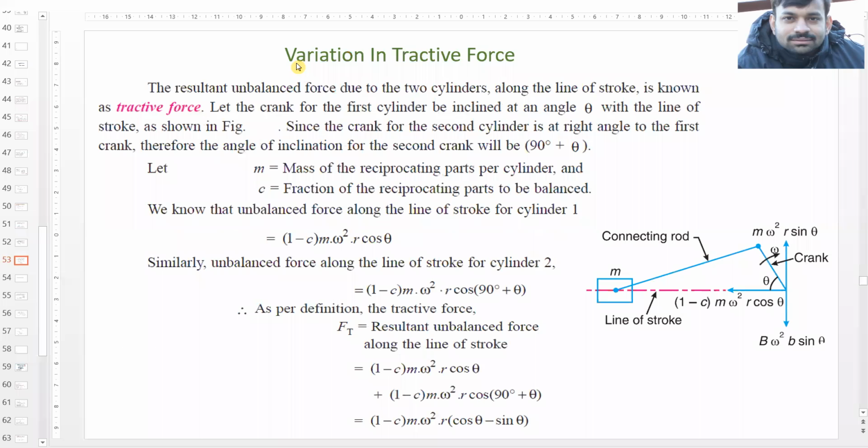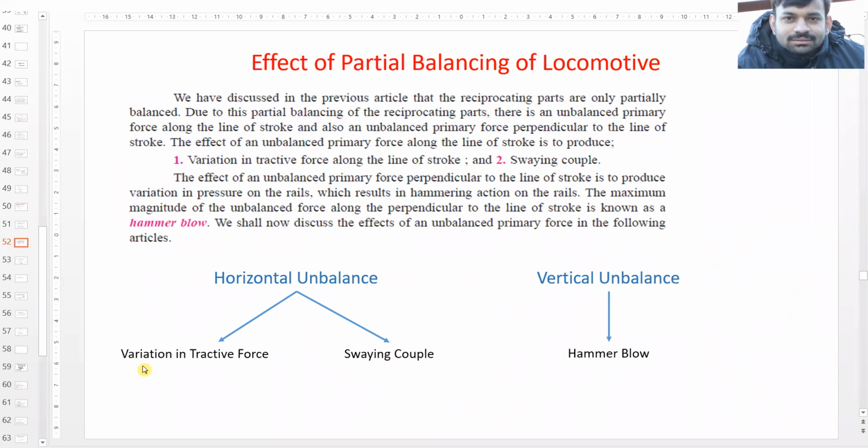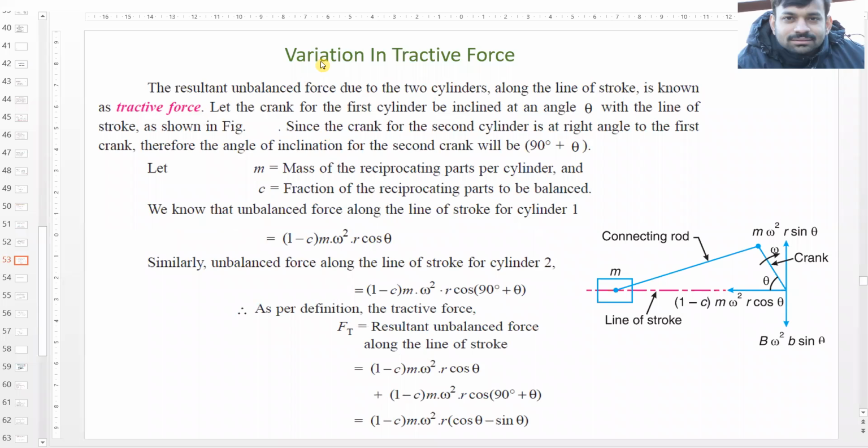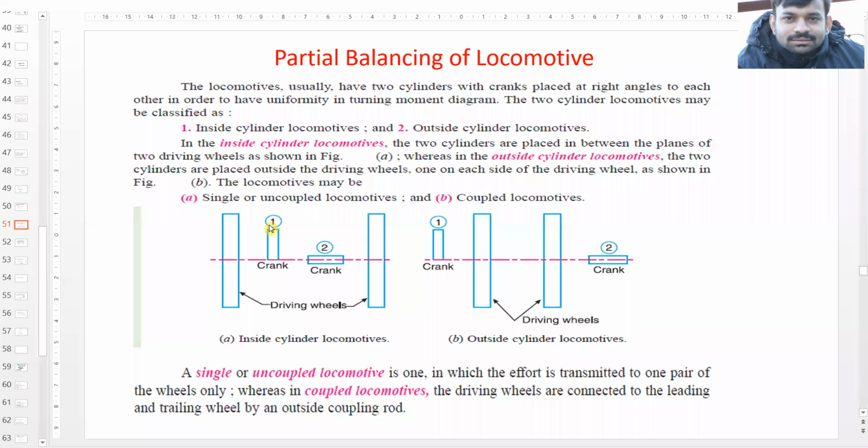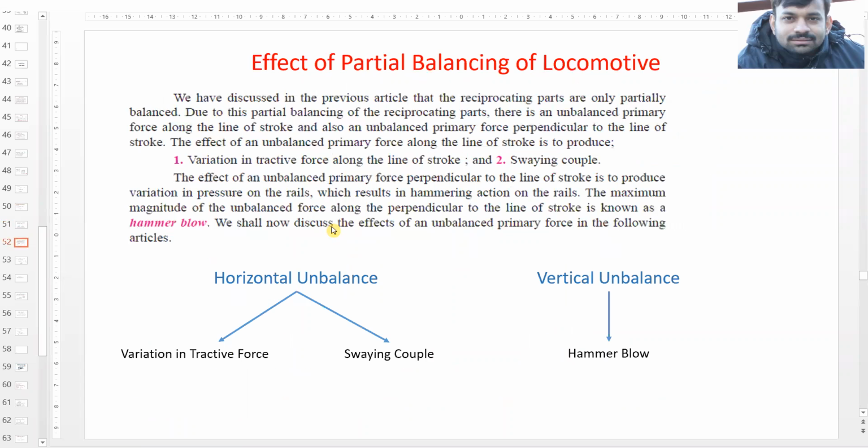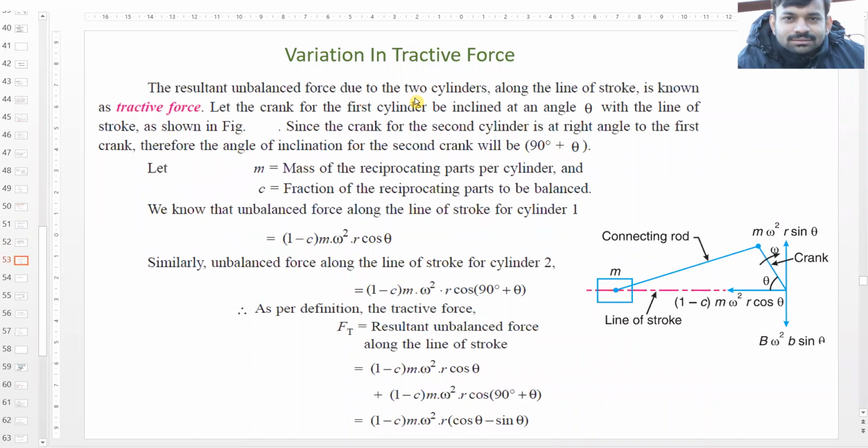Okay, so let's take the first thing, that is variation in tractive force. So the resultant unbalanced force due to the two cylinders along the line of stroke is known as tractive force. So as we saw, there are two cranks, so definitely there will be two cylinders. So the resultant unbalanced force due to two cylinders along the line of stroke is known as tractive force.